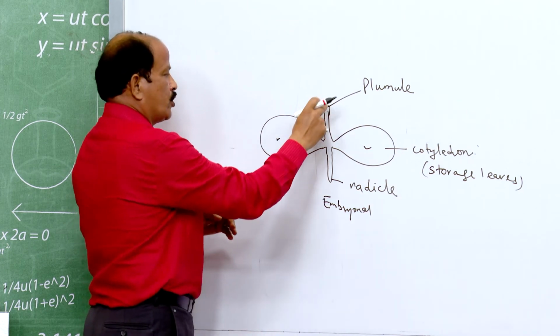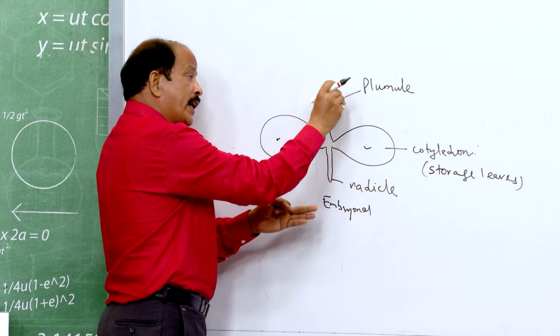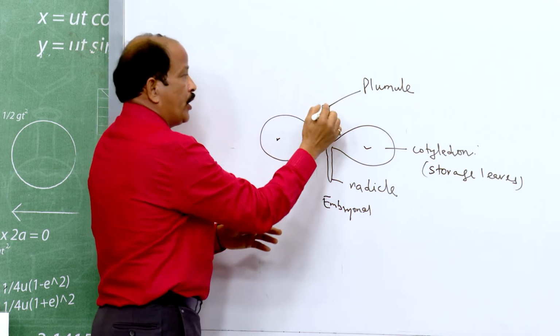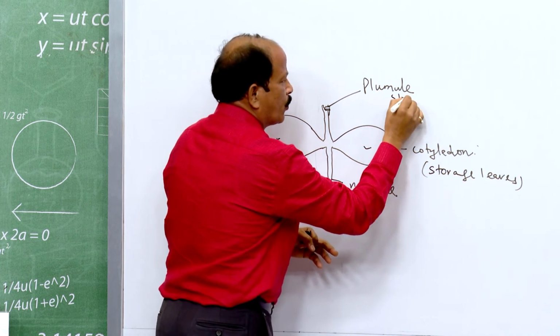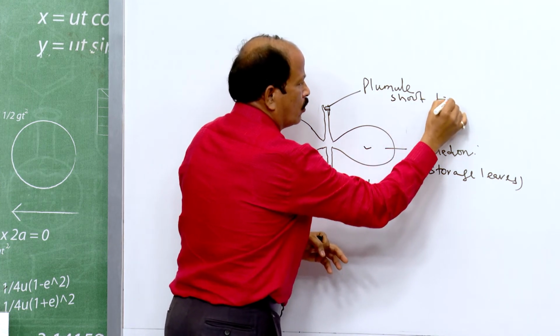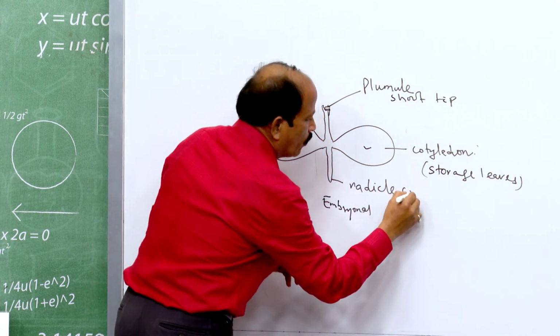Now, this embryonal axis has two ends. At the top it has the plumule or the future shoot tip, and at the lower end it has the radicle or the root tip.